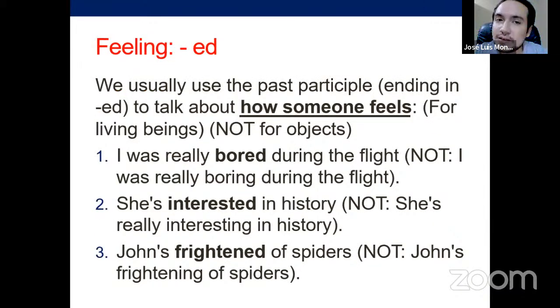So it says feeling, -ed. We usually use the past participle, ending in -ed, to talk about how someone feels, for living beings. So it can be for people, for animals, not for objects. Very easily, you can read this: I was really bored during the flight. It means that you felt in that way. You felt bored. You don't say, I was really boring during the flight.